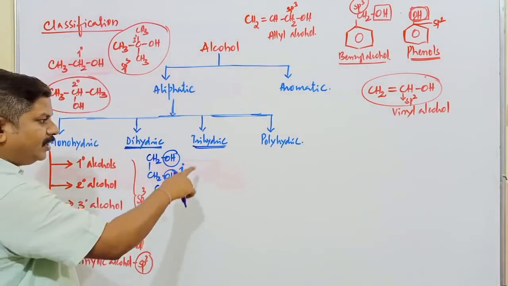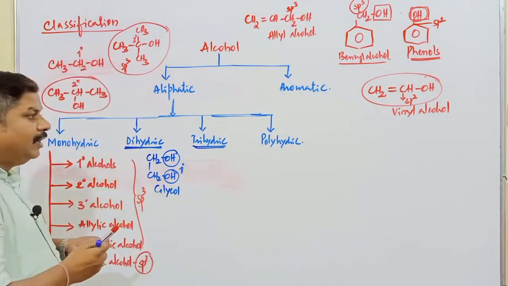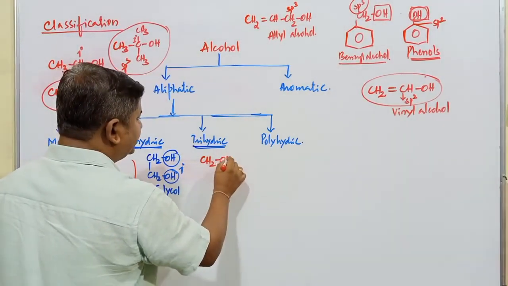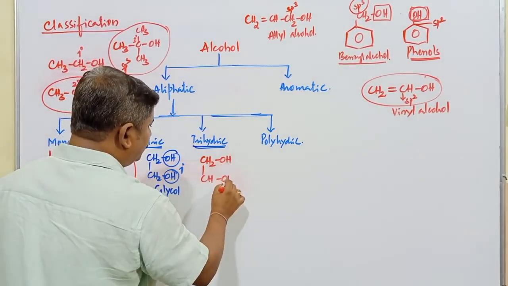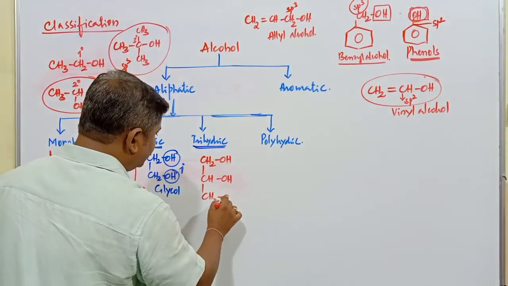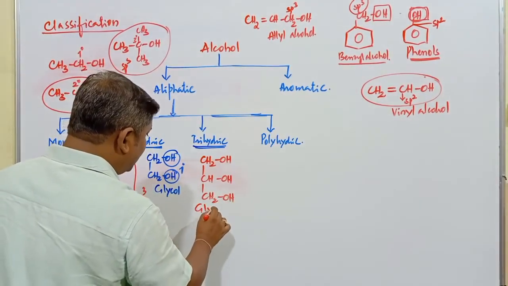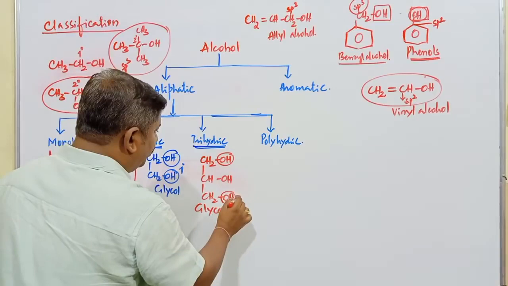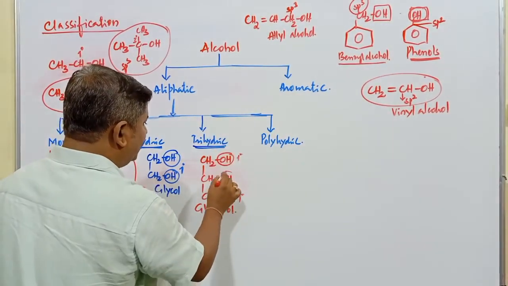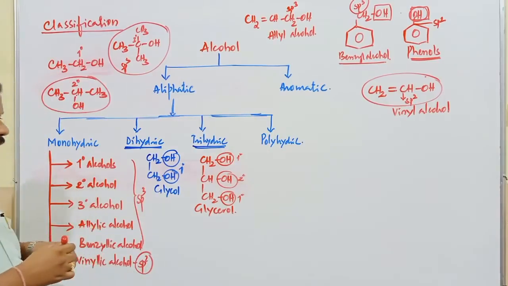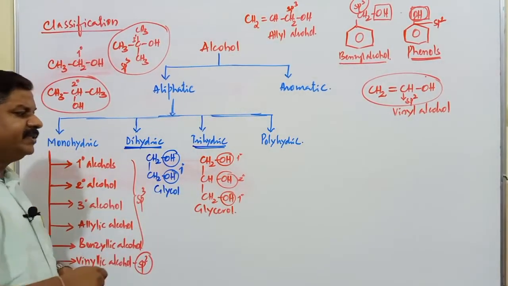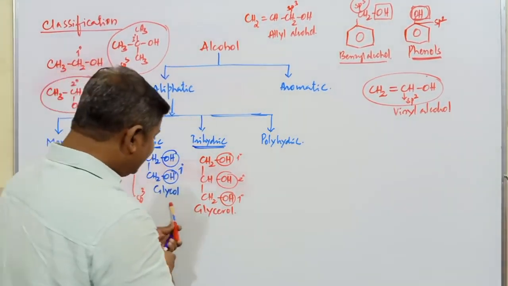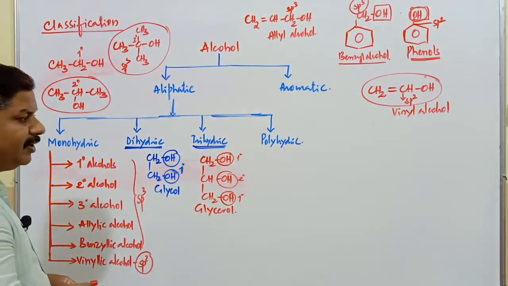Trihydric alcohol means those alcohols which contain three OH groups. Wherever the presence of three OH groups is noticed, CH2OH, this is CHOH, this is CH2OH. So this compound is generally called a glycerol compound. It is known as glycerol. This OH group and this OH group are both primary OH groups, but this one is a secondary OH group. Out of three OH groups, two are primary and one is secondary. Now this compound is commonly known as glycerol. We will discuss its IUPAC name.